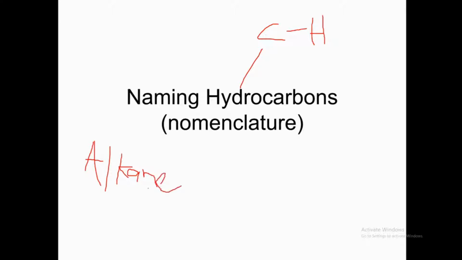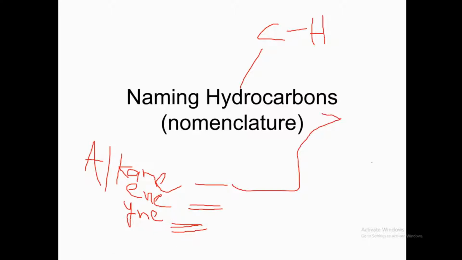So one is alkane, another is alkene, and another is alkyne. So alkane is a single bond, alkene is a double bond, and alkyne is a triple bond. So these are the three types of hydrocarbons. One is alkane, and second is this double bond. This is alkene, and third one is the alkyne.